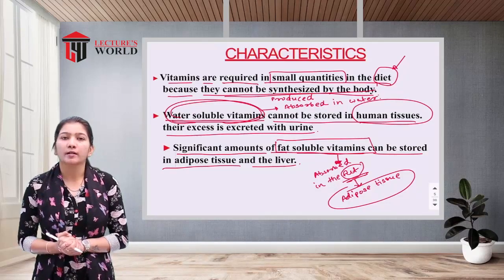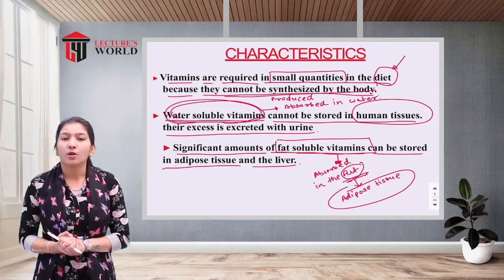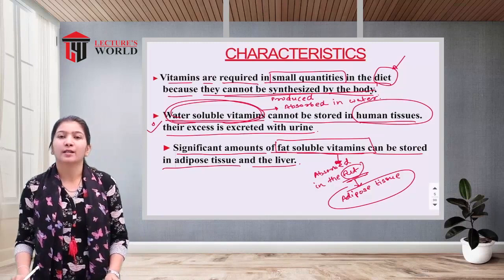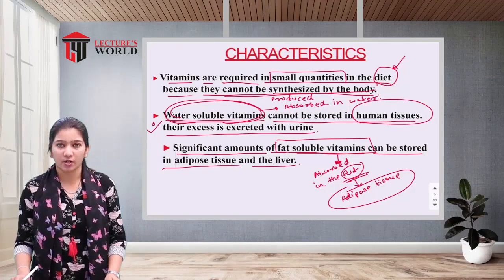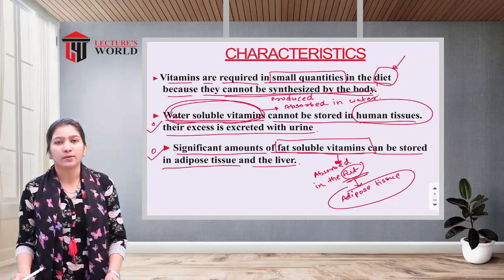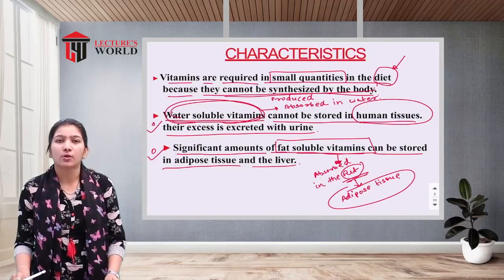Vitamins are required in small quantities because they are not produced in our body. Water soluble vitamins are absorbed in water and eliminated with the urination process, whereas fat soluble vitamins are absorbed in the fat and along with the fat are stored in the adipose tissue of the body.